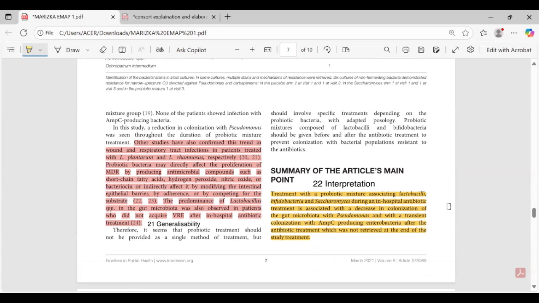So 21, generalizability. Other studies have also confirmed the trend in wound and respiratory tract infection in patients treated with Lactobacillus plantarum and others.